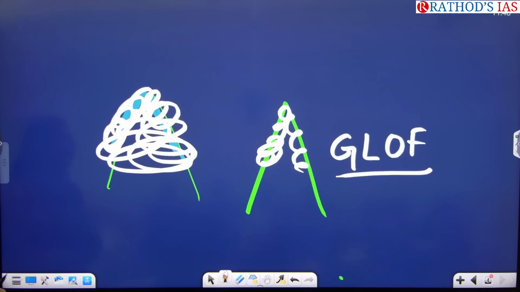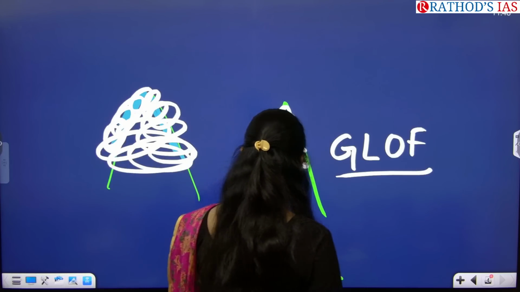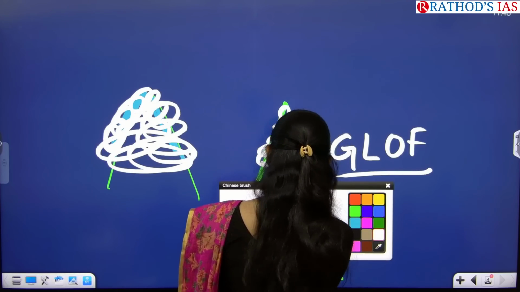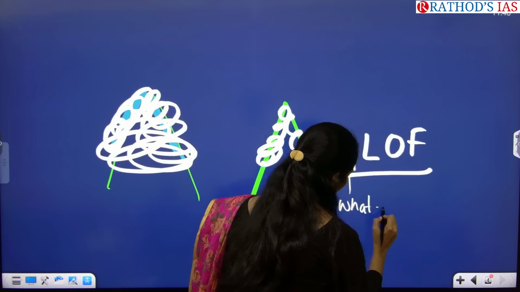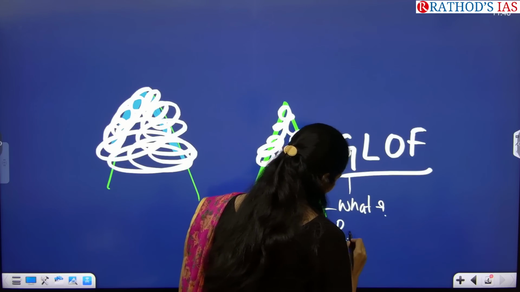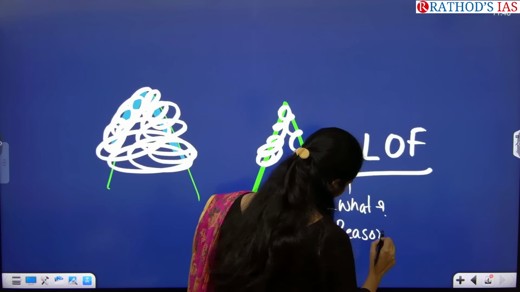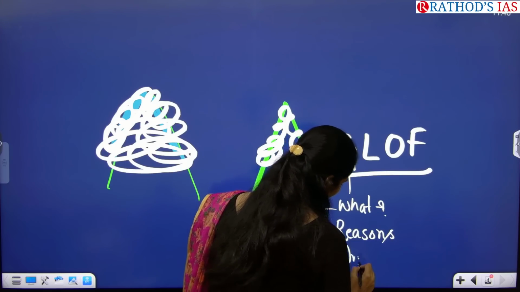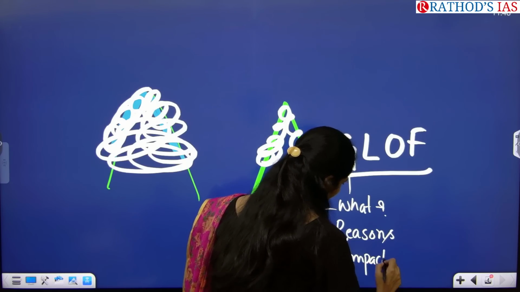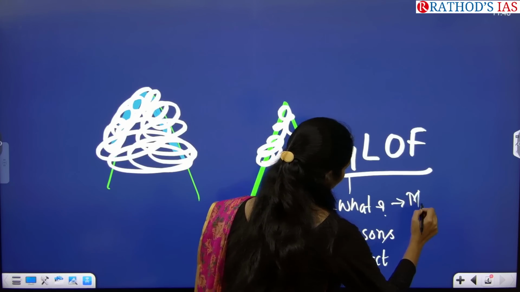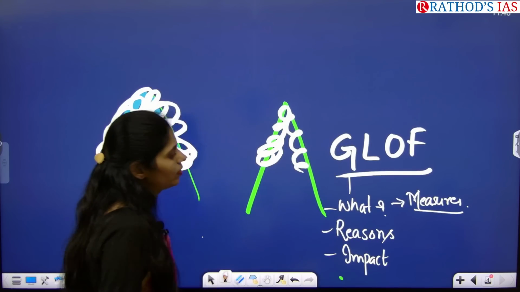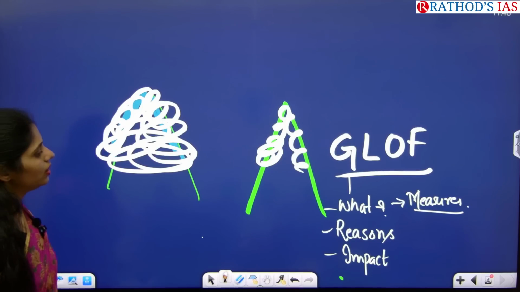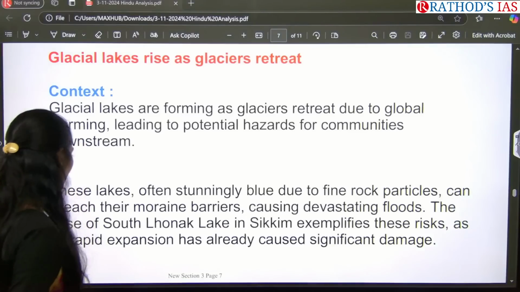So here, what are the dimensions you have to see? First of all, what is this glacial lake outburst flood? And you have to see what are the reasons for this flood, what will be the impact of this flood, and what measures can be taken. Okay, so let us see this article.